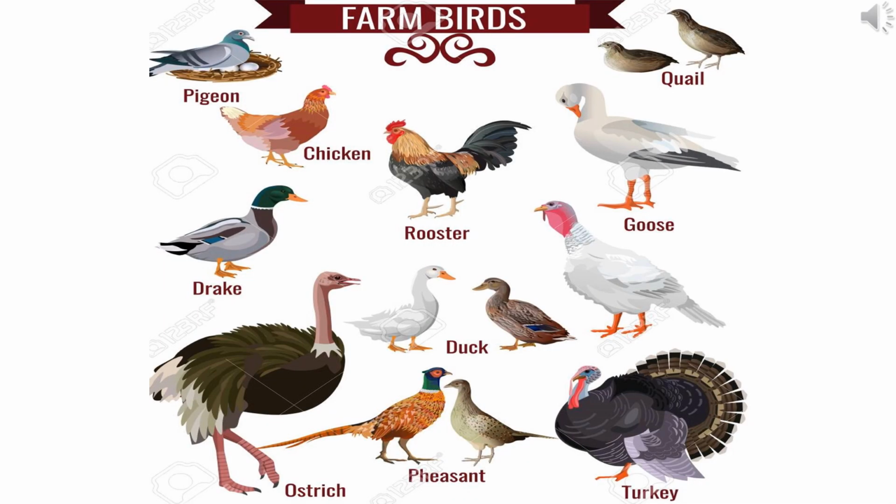What is meant by poultry? Poultry means domestic birds. What is called poultry farming? Poultry farming is the process of raising domestic birds such as chicken, duck, turkey and geese for the purpose of getting meat and eggs for food. Poultry are reared in large numbers and chickens are the most common ones.